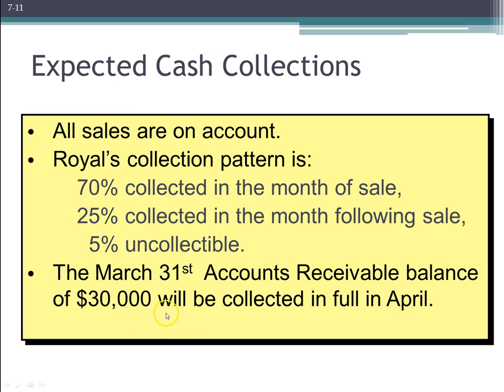And that's where I like to start generally, is whatever the accounts receivable are, if we expect to collect that, each example and hypothetical we work with will give you this amount, right? An accounts receivable and when it's going to be collected. And it's telling us it's going to be collected in full in April. And in the schedule of cash collections, we want to know exactly how much cash we're going to be collected. So let's start with this one where they give it to us. The $30,000 will be collected in full in April.